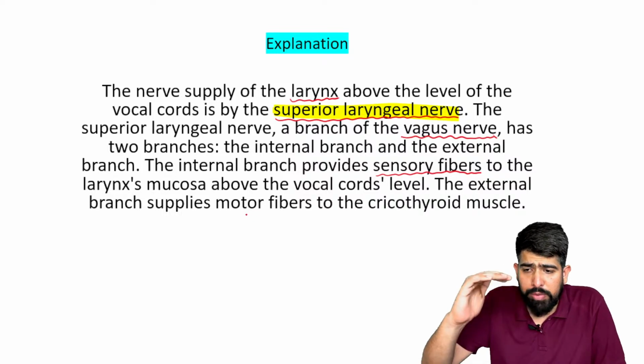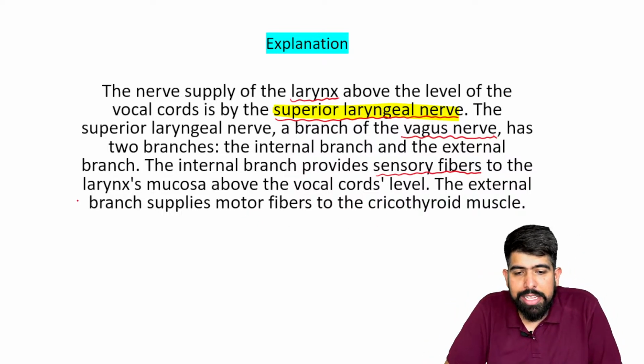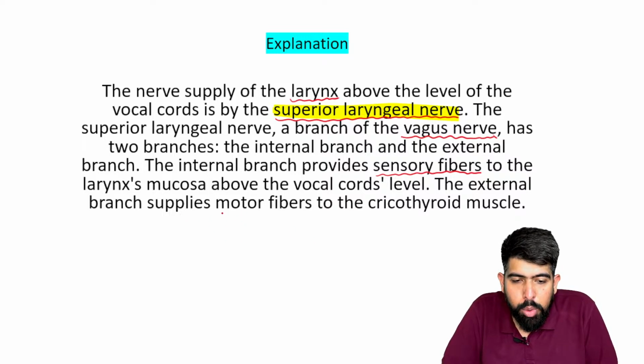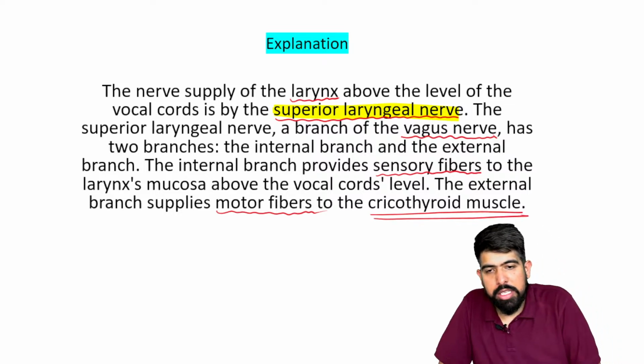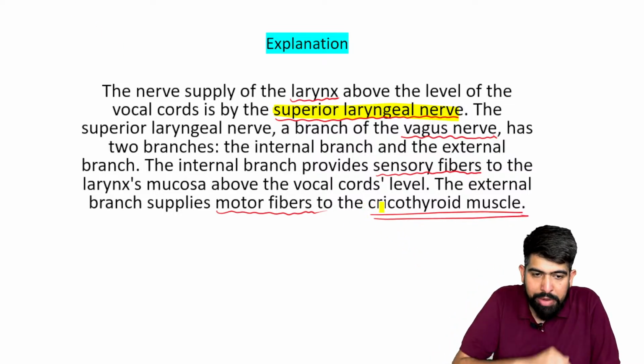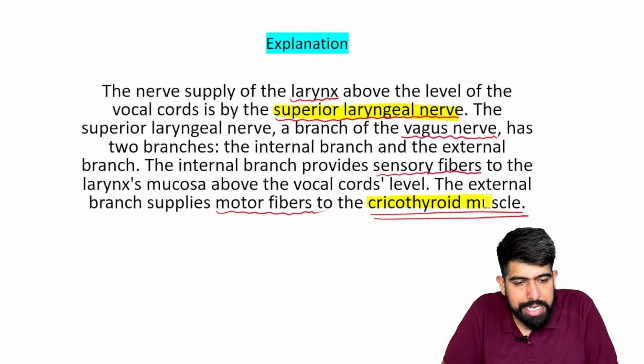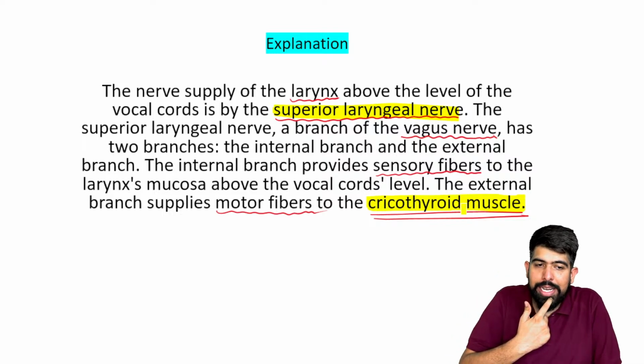And the external branch supplies the motor fibers to the cricothyroid muscle. So your cricothyroid muscle is also supplied by the superior laryngeal nerve.